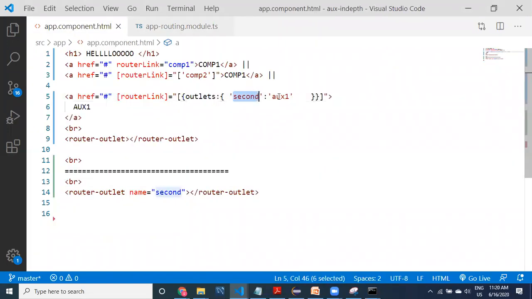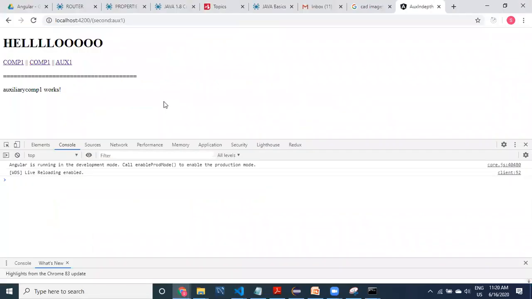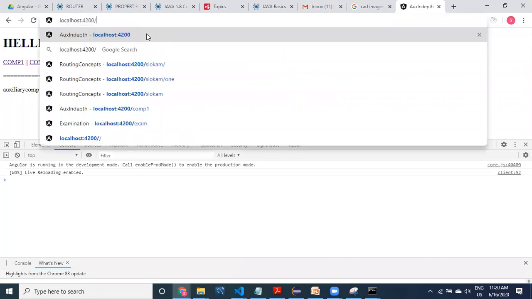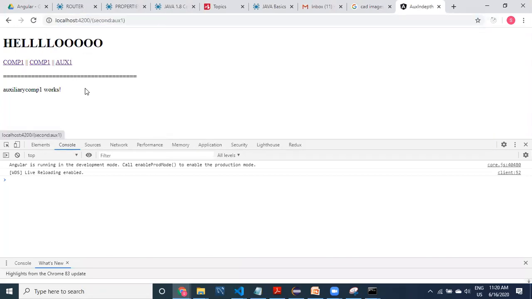So for assigning the value, we have provided directly, and try to call this one auxiliary component, provide like this. See here, guys, both are working. And if I provide X1, it is getting provided.